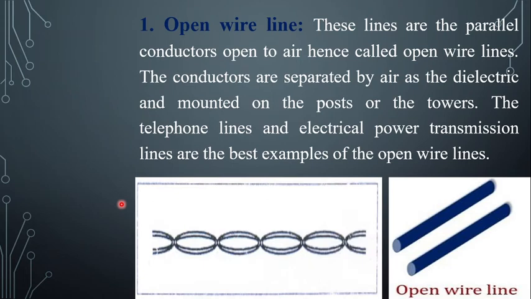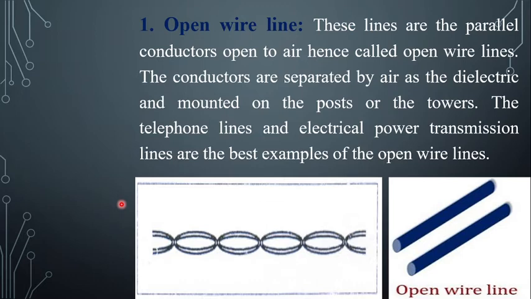So what is an open wire transmission line? Open wire transmission lines are parallel conductors open to air, hence called open wire transmission lines. The conductors are separated by air as a dielectric and mounted on poles. Telephone lines and electrical power transmission lines are good examples of open wire transmission lines.